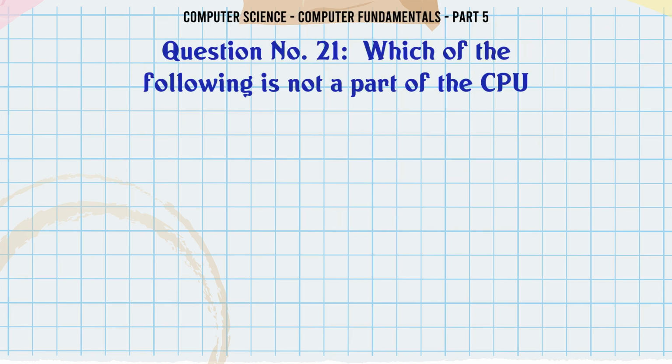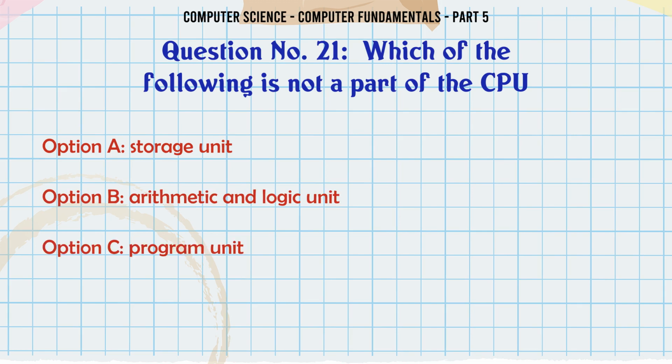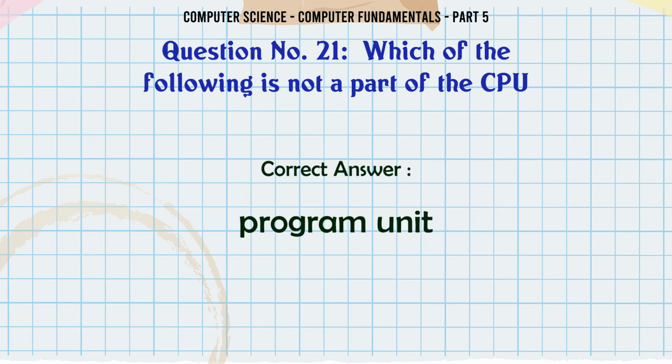Which of the following is not a part of the CPU? A. Storage unit. B. Arithmetic and logic unit. C. Program unit. D. Control unit. The correct answer is program unit.